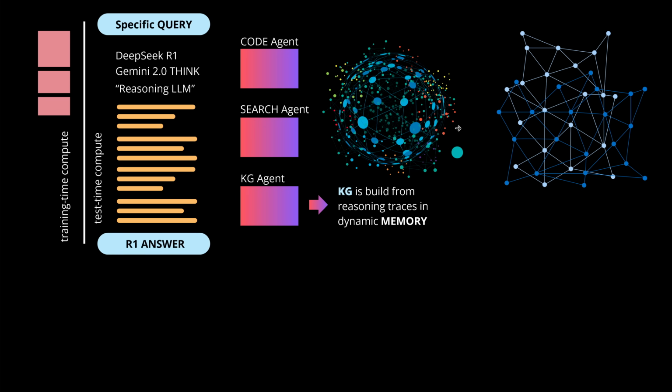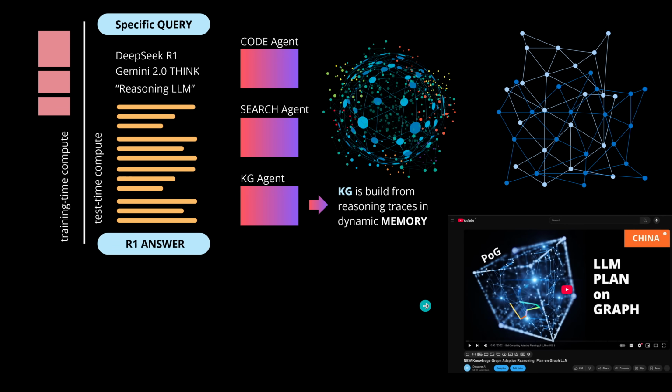in the memory. And if we have this, we can go to the next step and say, hey, wait a minute, if I have a knowledge graph, I can have the LLM not reasoning on an advanced complexity, but I can have my LLM reasoning only on this limited complexity of a knowledge graph. And if you're not familiar with this, the video for you is "LLM plan on graph". This is new knowledge graph adaptive reasoning, where we really plan on a graph manifold with an LLM, and the LLM plans its actions, its steps and decisions it will take to find the perfect solution.